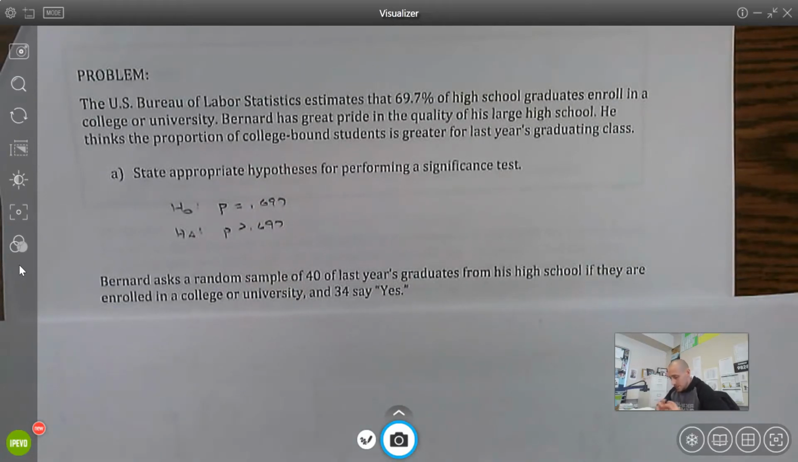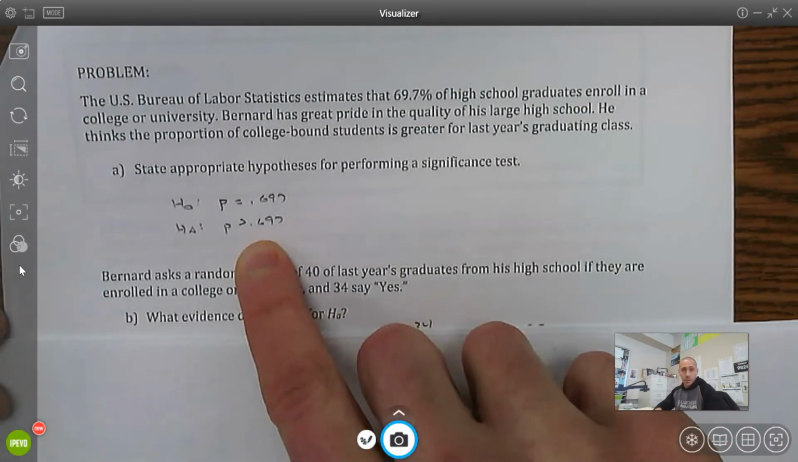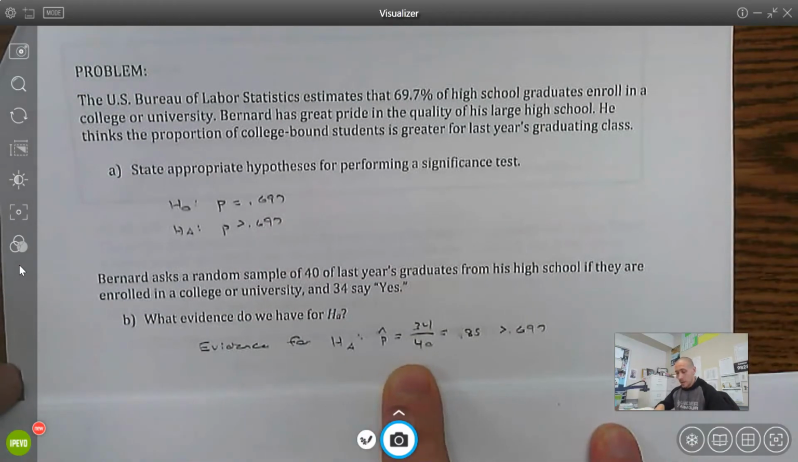34 say yes. So what evidence do we have for the alternative? Well, we have our sample evidence, which is the 34 out of 40 is 85%. Notice I used the symbol p-hat here.